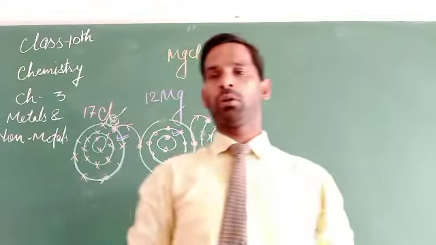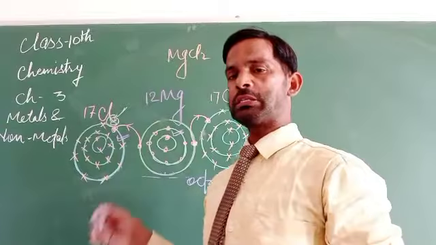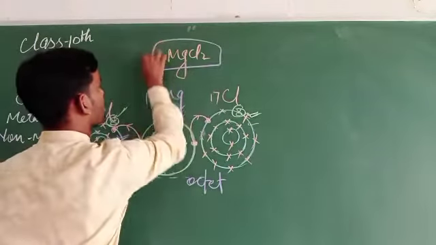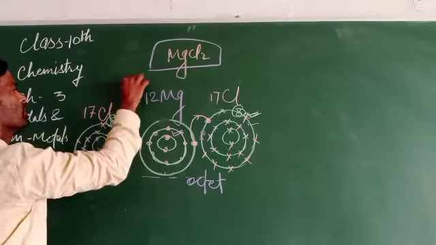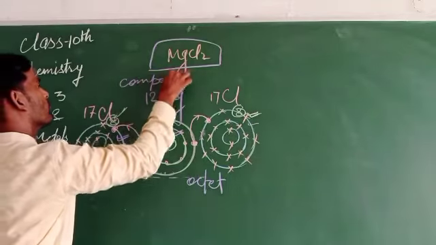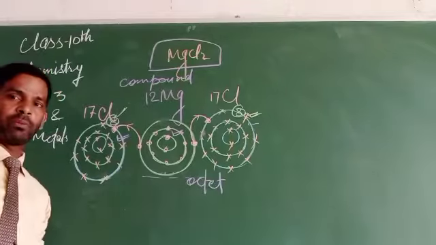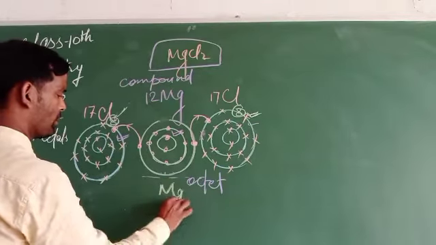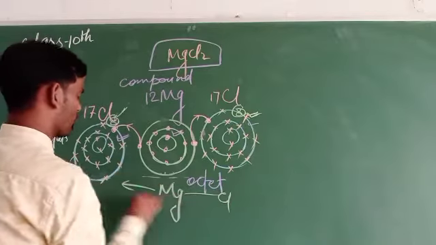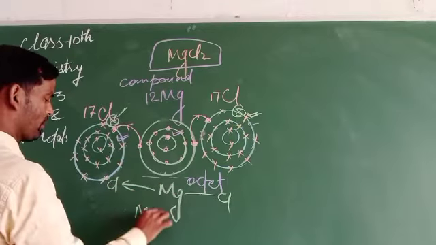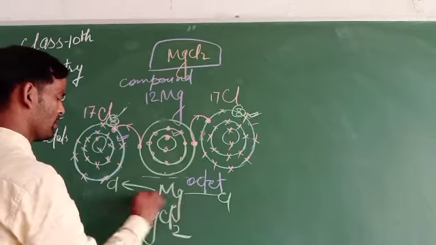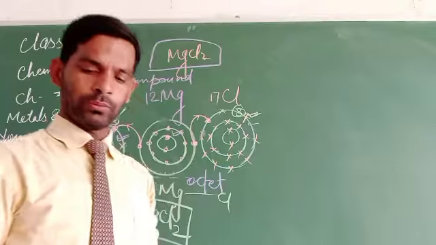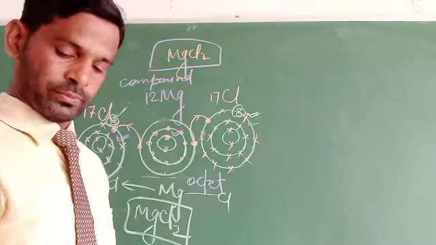Because a chemical combination takes place, and due to this chemical combination a compound, MgCl2, is formed. So this compound formation takes place like this: here is Mg and those Cl, so this will form MgCl2. Is it okay? Now the next one.